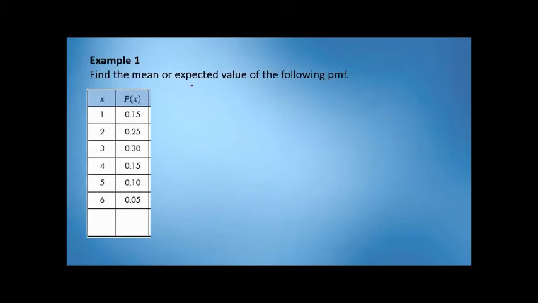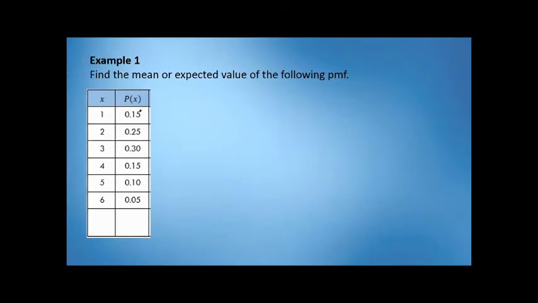Find the mean or expected value of the following PMF. So alam na natin na PMF to, alam na din natin na discrete probability distribution to. Okay, i-compute na lang natin ang mean. Okay? So first column we have the values. So 1, 2, 3, 4, 5, and 6.